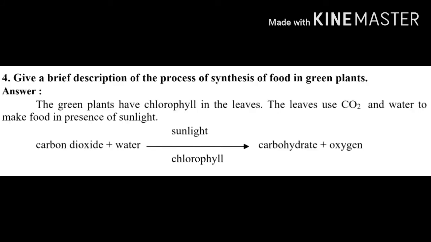Give a brief description of the process of synthesis of food in green plants. Answer. The green plants have chlorophyll in the leaves. The leaves use carbon dioxide and water to make food in presence of sunlight. Carbon dioxide plus water gives carbohydrate plus oxygen in presence of sunlight and chlorophyll.